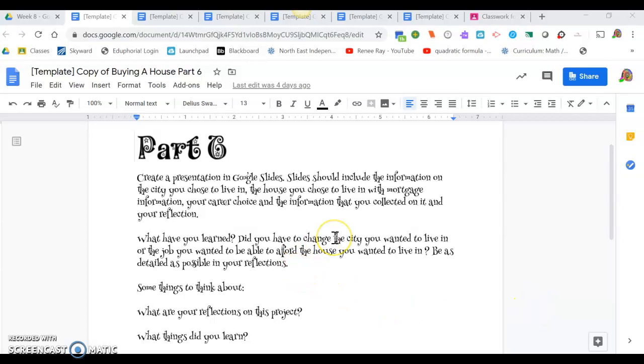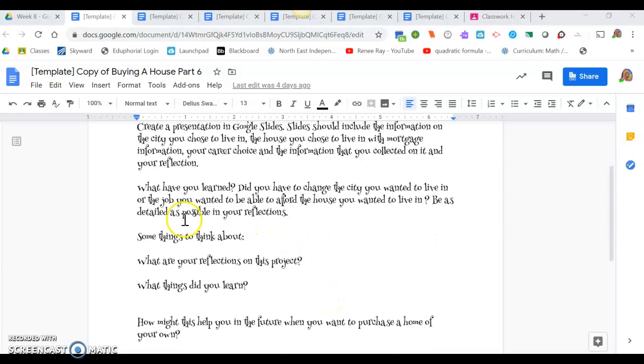In the last section of this project, you're going to create a presentation in Google Slides from your drive. You need to include all the information essentially from part 5: the city you chose, the house you chose, the mortgage information, your career choice, and the information you collected on that, and then your reflection. So you should probably have a slide for each of those.